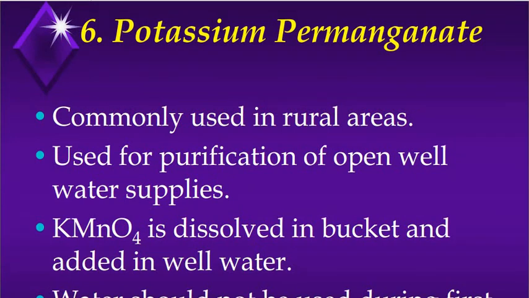Now only 2 methodologies are left: chlorination, which is widely used in nature, and the use of other halogens, that is iodine and bromine. These 2 methods will be covered in the next lecture.